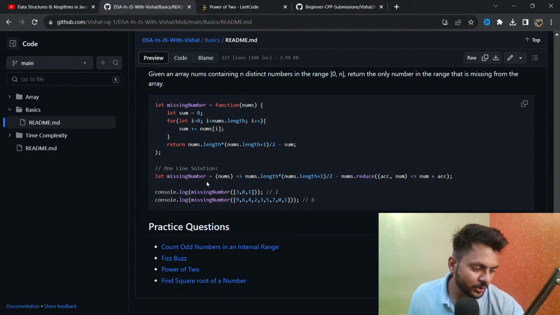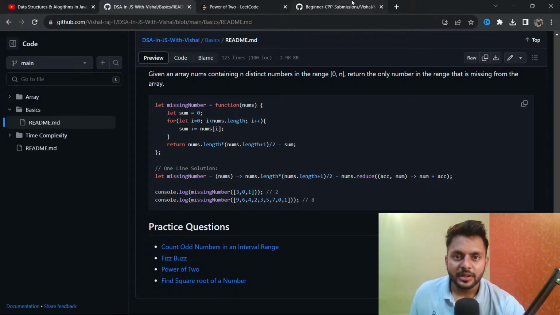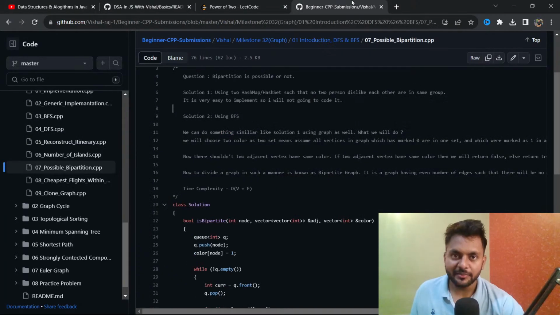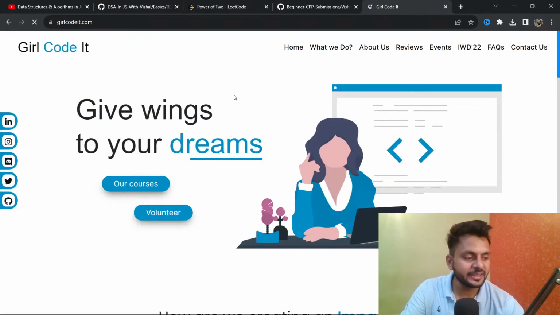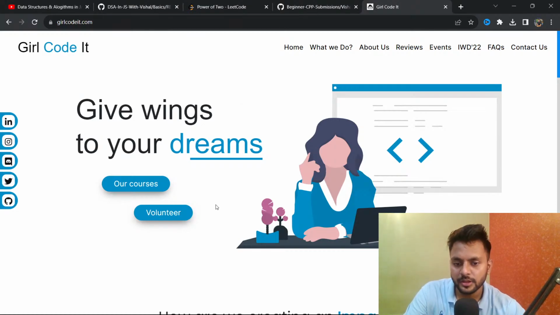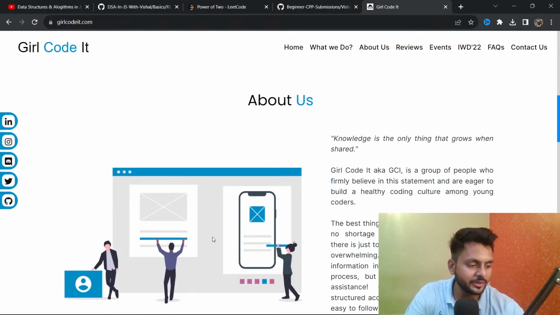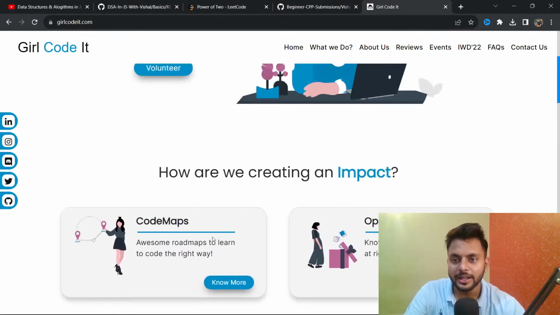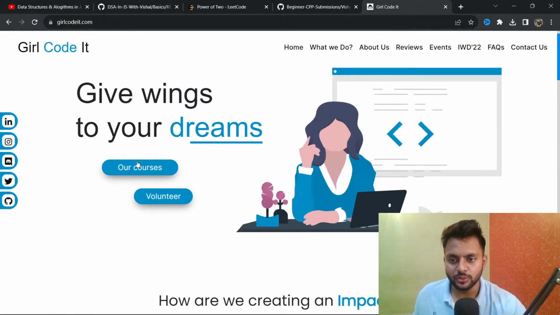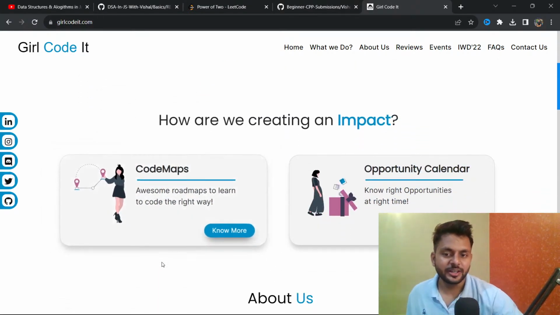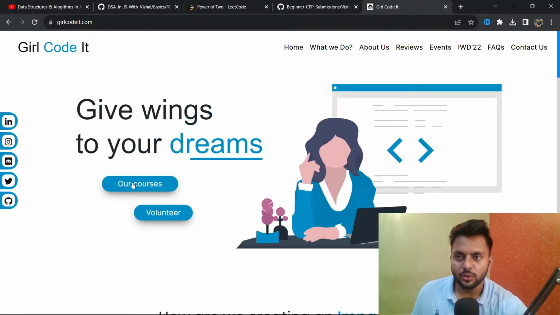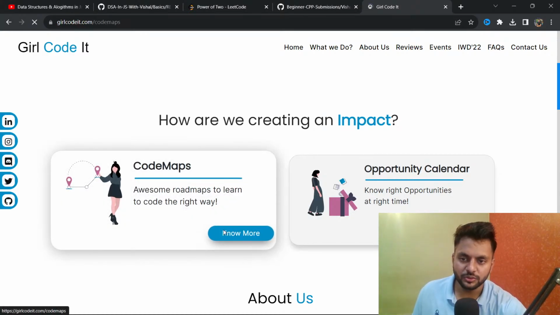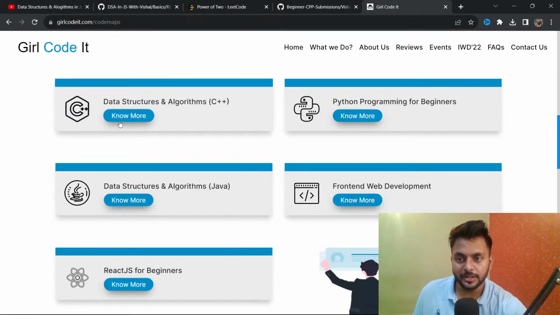Where did you study the basics of DSA concepts? So basically, I have learned DSA from many resources. Let me share. If you go to Girl Coded, it is a society whose founders were Manvi Tyagi and Vishali Thakur, and she was my mentor who helped me understand DSA. And currently, Manvi Tyagi is teaching Java for PW Skills. So here, if you go to this Girl Coded website, and go to know more, Codemaps, and I'll choose C++.